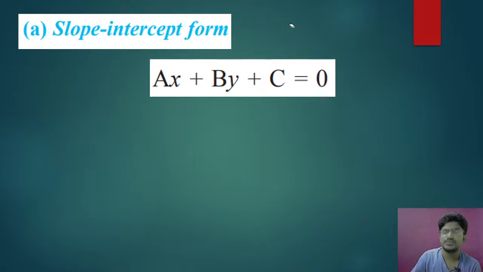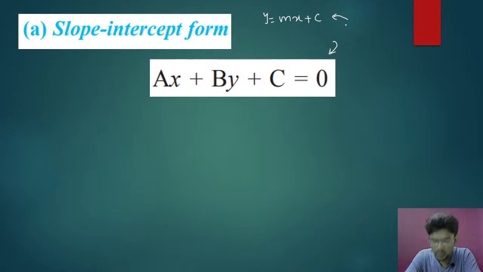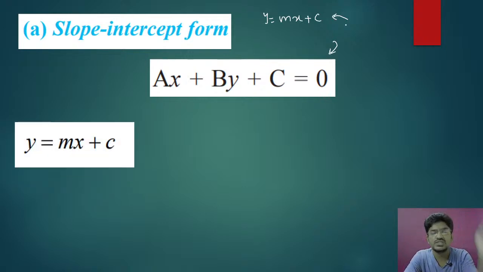So slope intercept form is y equal to mx plus c. So now this line has to be written in the form of y equal to mx plus c. Clear? So how to convert this to y equal to mx plus c? You just see. Now I have to convert this equation to y equal to mx plus c. So see here what happens.